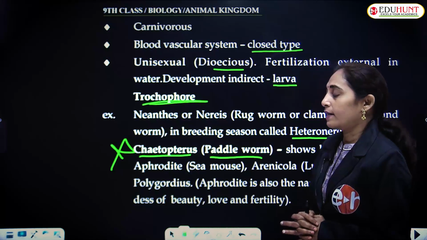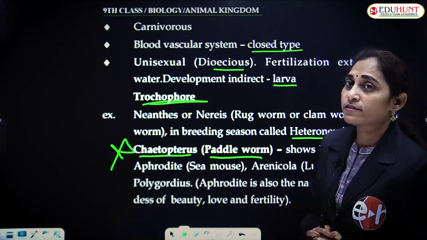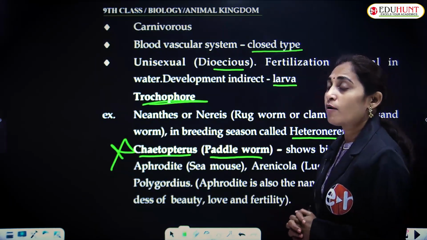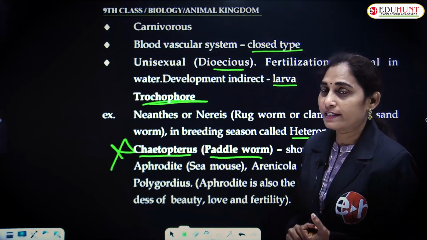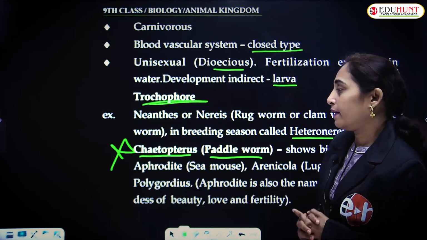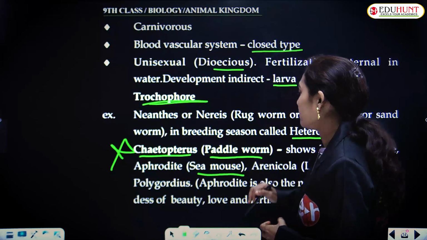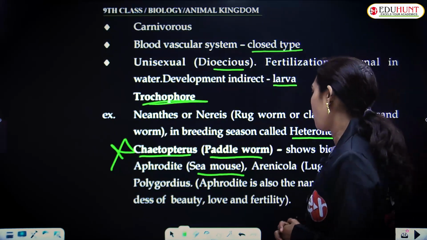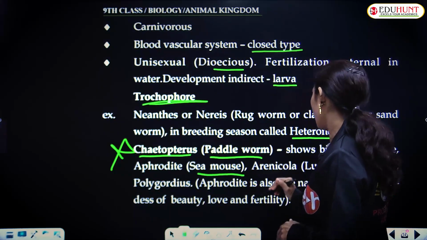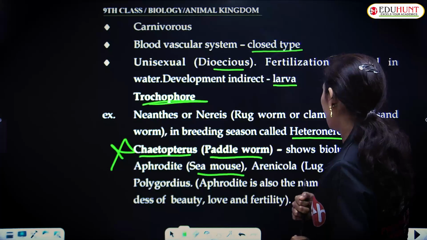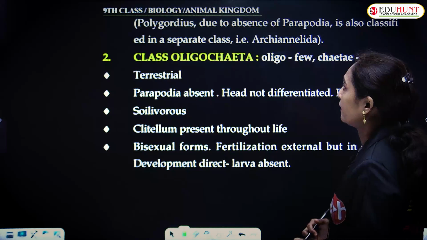Bioluminescence it shows, and Aphrodite. It is commonly called the sea mouse, and Aphrodite is also the name of the Greek goddess of beauty, fertility and love. They gave the name to the annelid, commonly called the sea mouse. Aphrodite, the sea mouse, belongs to the class Polychaeta of the phylum Annelida. And Arenicola, commonly called lugworm, and Sabella and Polygordius.